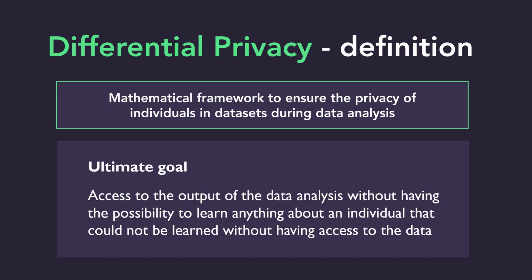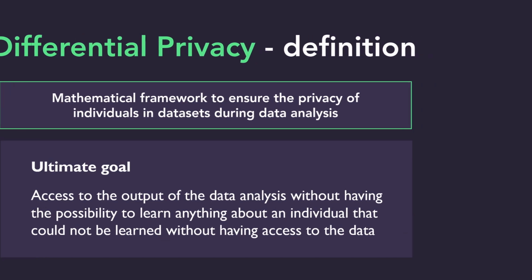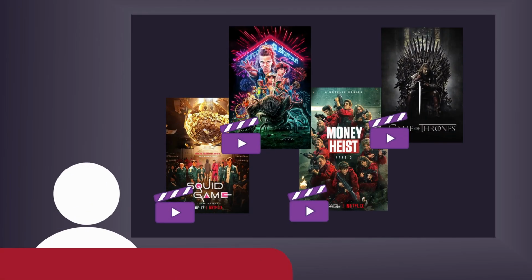Differential privacy also maintains the usefulness of data for its intended purpose, such as research or analysis, achieving the goal of protecting privacy without compromising data utility too much. For instance, many of us have experienced the feeling of finishing our favorite series on Netflix and wondering what to watch next. Fortunately, Netflix uses their recommendation system to suggest new content based on our viewing history and preferences.